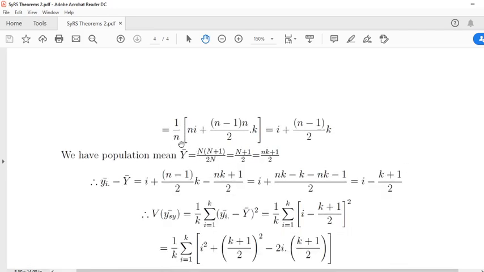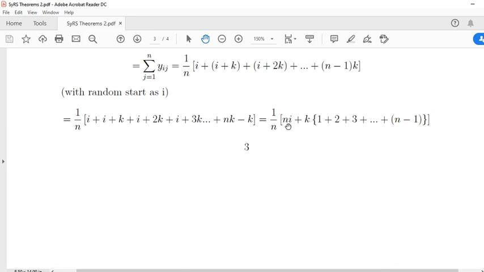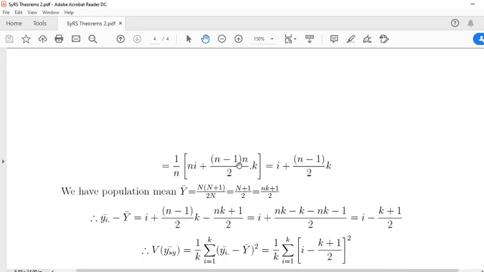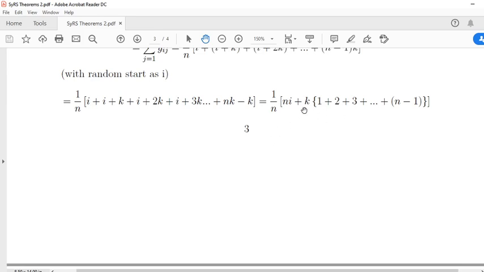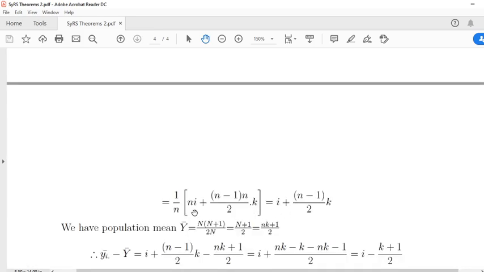This is 1 by n, with n i's here, and the rest is nothing but the sum of natural numbers. We know that the sum of n natural numbers is n into n plus 1 by 2. Here our n is n minus 1, so n minus 1 into n divided by 2 comes. So the sum is n minus 1 into n by 2, into k. This n gets cancelled, so y i bar equals i plus n minus 1 by 2 into k.